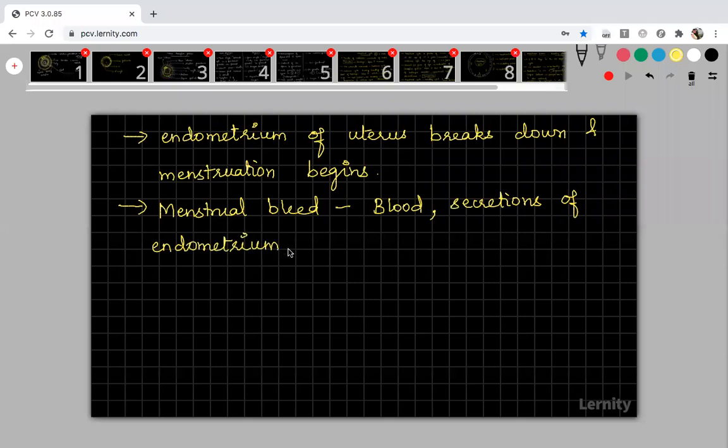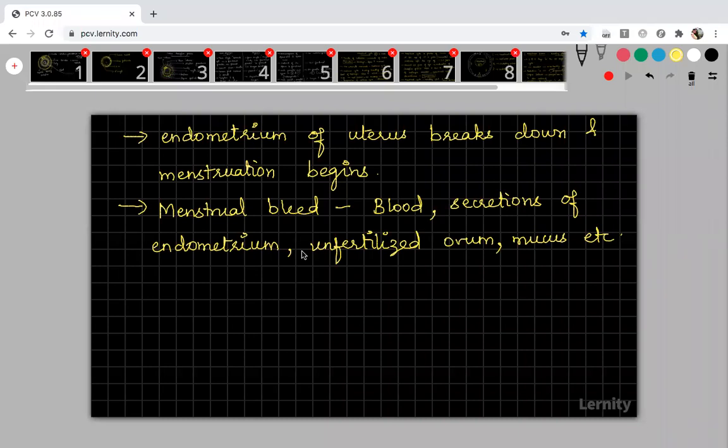And then you will have the unfertilized ovum, because once fertilization has occurred, there will be no menstrual cycle. Some mucus, etc. will also be present. These are the main things present in the menstrual bleed.